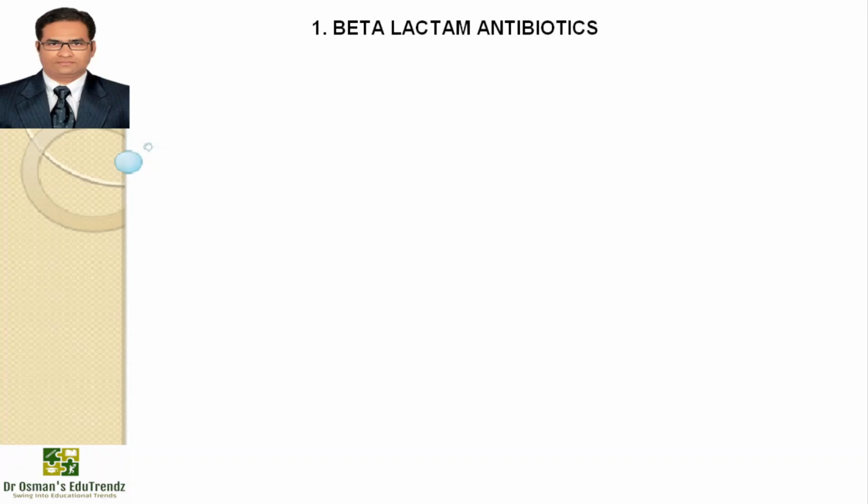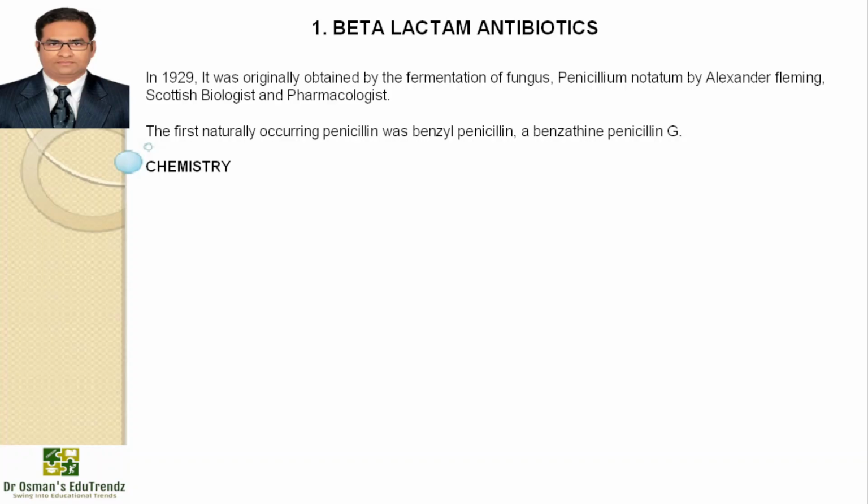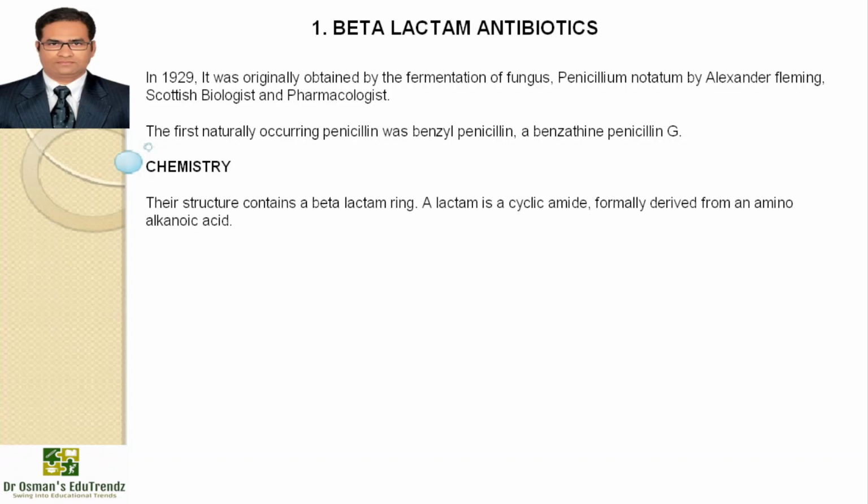Now let us try to decode them in detail. Beta-lactam antibiotics. In 1929, penicillin was first obtained by fermentation of the fungus Penicillium notatum by the Scottish biologist and pharmacologist Alexander Fleming. The first naturally occurring penicillin was benzyl penicillin, benzathine penicillin G. The chemistry of beta-lactam antibiotics is such that their structure contains a beta-lactam ring. A lactam is a cyclic amide formally derived from an amino alkanoic acid.